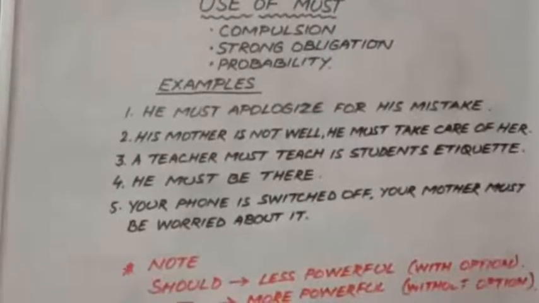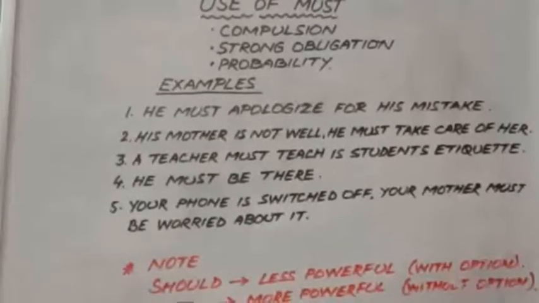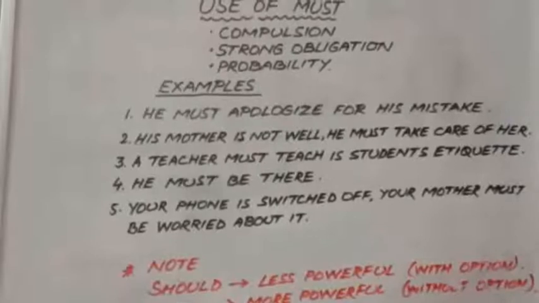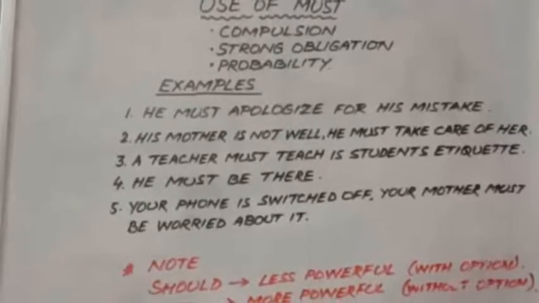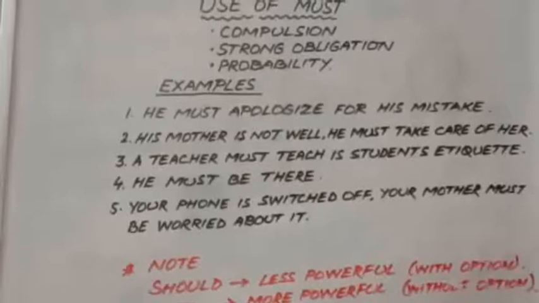He must be there. It is the person's responsibility to be there, or he needs to be present there. This is one probability. And the second probability of the statement is, it can also mean that he is there.